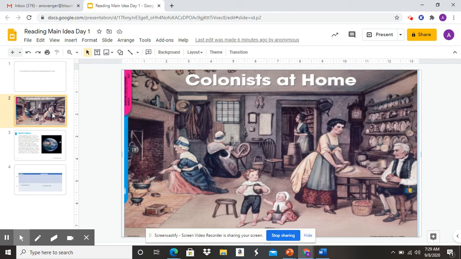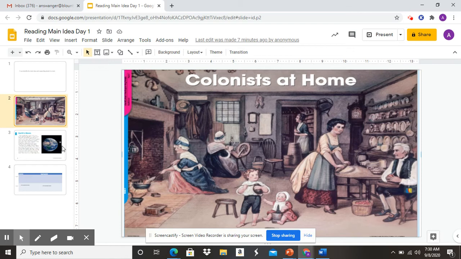So I want to point at the title here. You see this title here? What does this title read? It says Colonist at Home, okay? So this right here, this title at the top gives me the main idea. So the main idea of this picture is that this is what colonist life was like at home. A supporting detail I have is, well, she's sewing here in the corner of the house. She's making bread or flattening out something for them to eat, okay? So those are my supporting details. So this picture is mainly about what life was like for colonists long ago at their house.